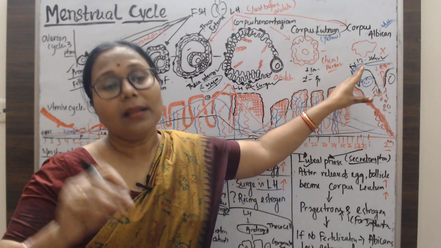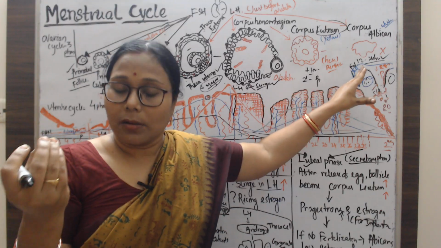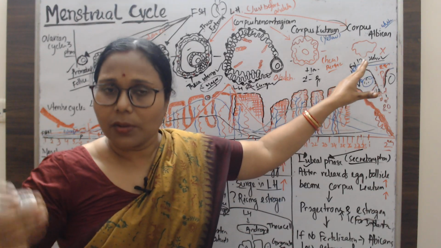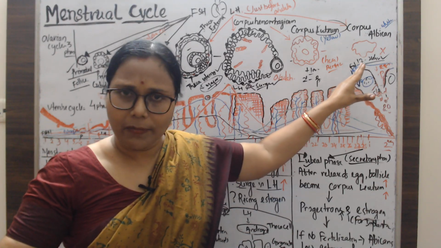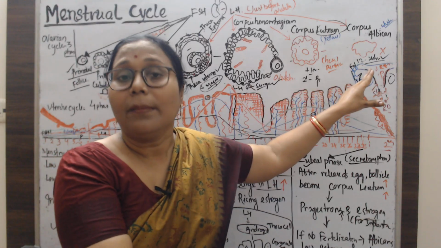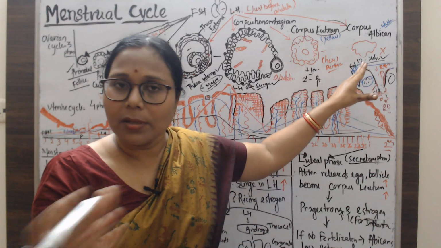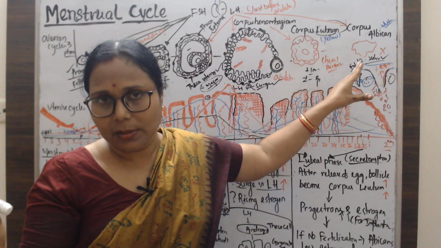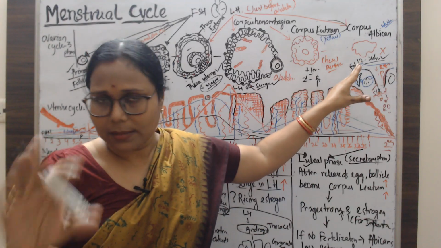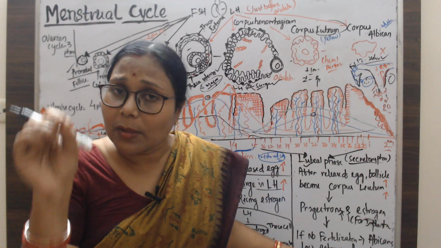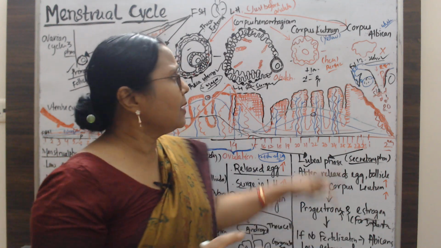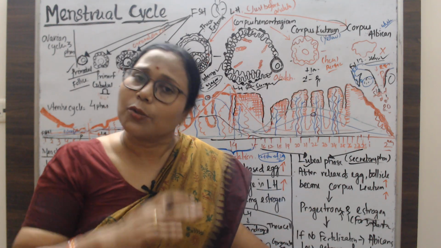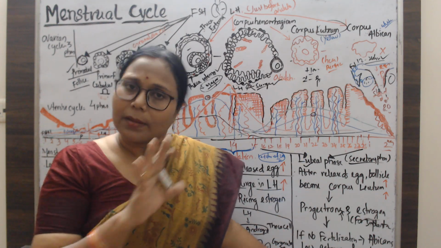Then there is secretion of chorionic gonadotrophic hormone, hCG, which will be found in the urine test. In the urine test, a positive pregnancy test is due to the presence of human chorionic gonadotrophic hormone, which gives a signal to the corpus luteum to stay, means